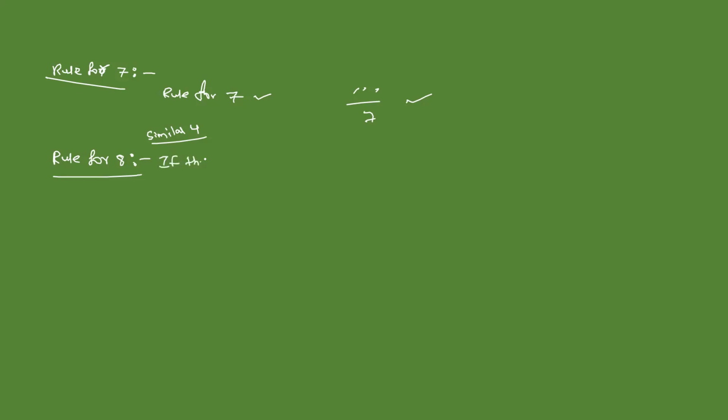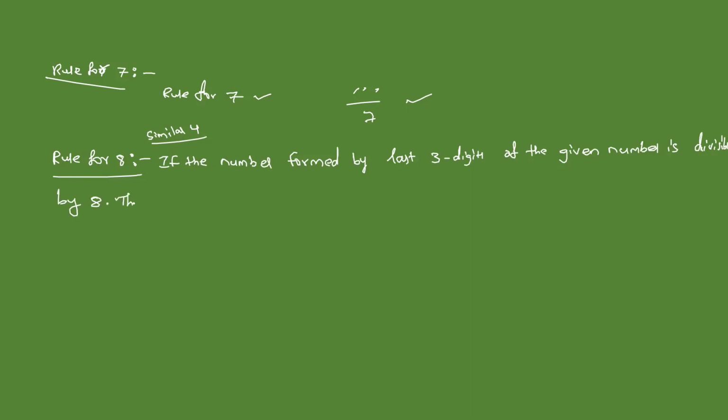If the number formed by the last 3 digits of the given number is divisible by 8, then that number is divisible by 8.